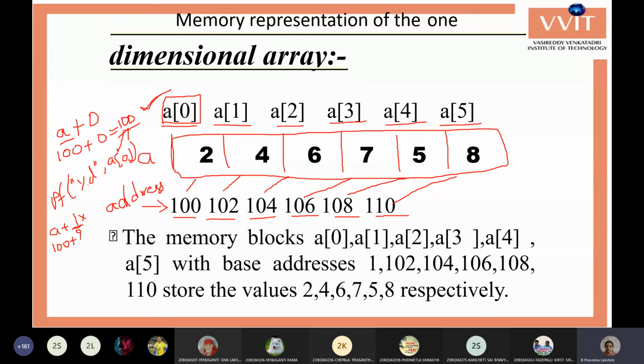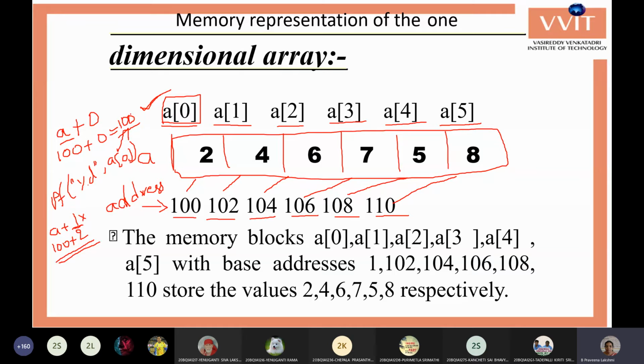The integer size is 2, so 100 plus 2, 102. So the value at the 102 address location is retrieved. A of 2 is A plus 2 into 2, 4, so A plus 4. A of 3 is A plus 3 into 2, 6.